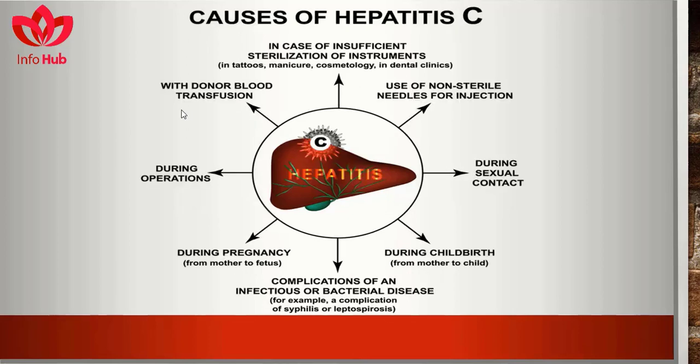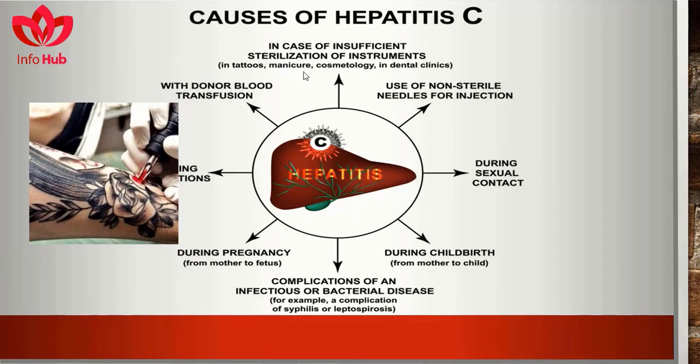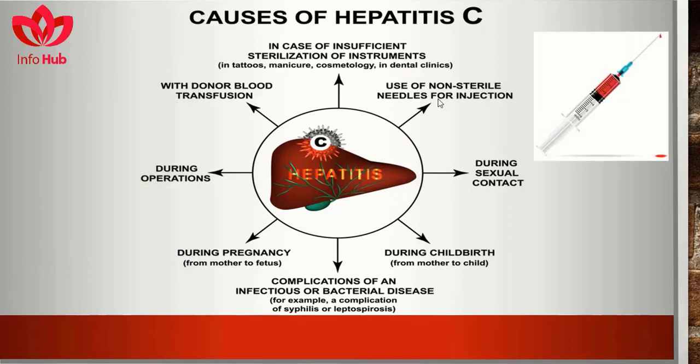Causes of spread of hepatitis C are donor blood transfusion, insufficient sterilization of instruments in tattoos, manicure, cosmetology, and in dental clinics, use of non-sterile needles for injection, during sexual contact, during childbirth from mother to child, complications of an infectious or bacterial disease during pregnancy from mother to fetus, and during operations.